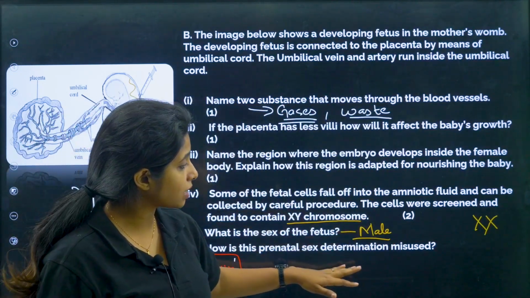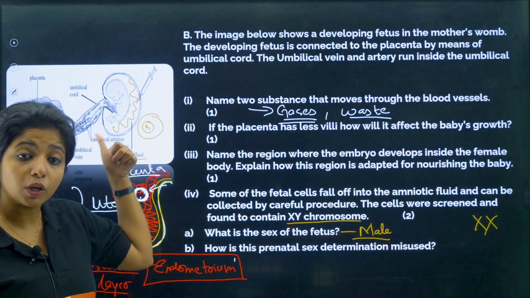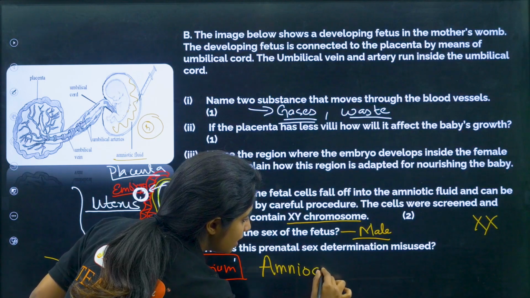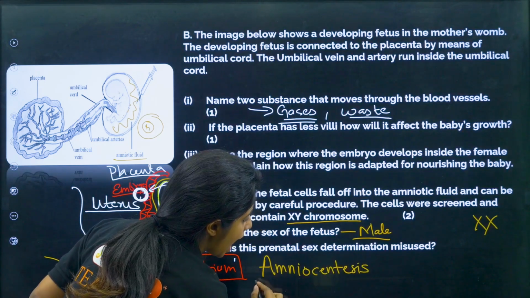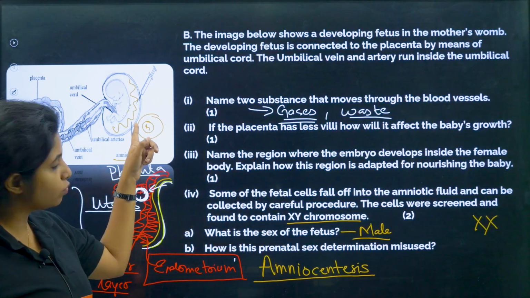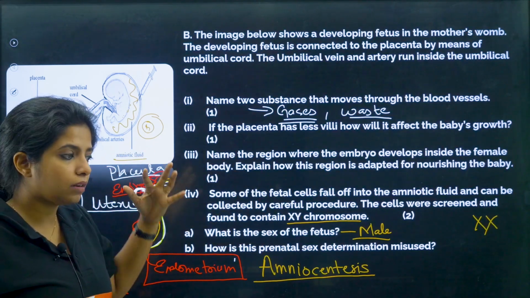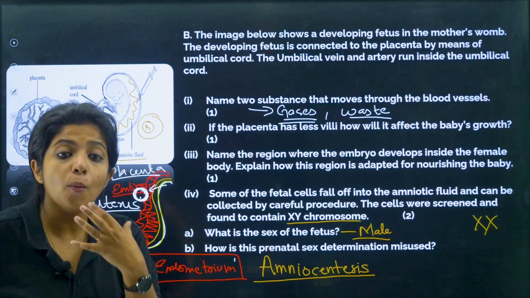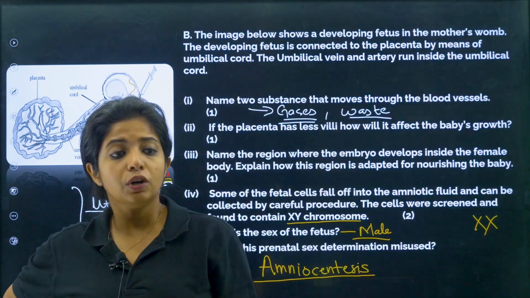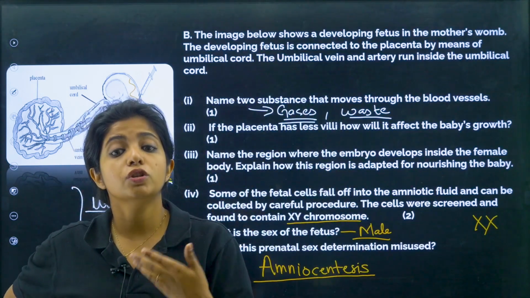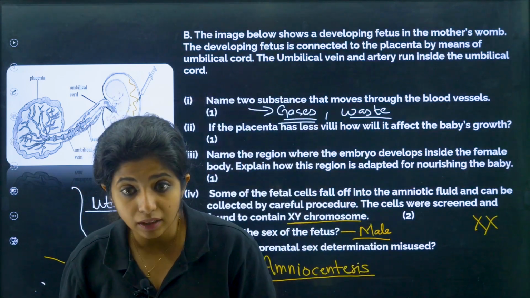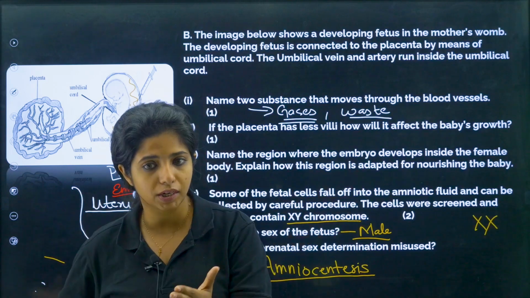Now, how is this prenatal sex determination misused? What do you call this process? Amniocentesis. How is it used or how is it misused? Actually, it was used since we can find the chromosomes and everything, so it was used to find genetic abnormalities. Suppose a baby which is going to be born has a genetic abnormality. Now a choice is given to the parents, whether it would be better for the health of the mother as well. A lot of things are examined with the help of amniocentesis.